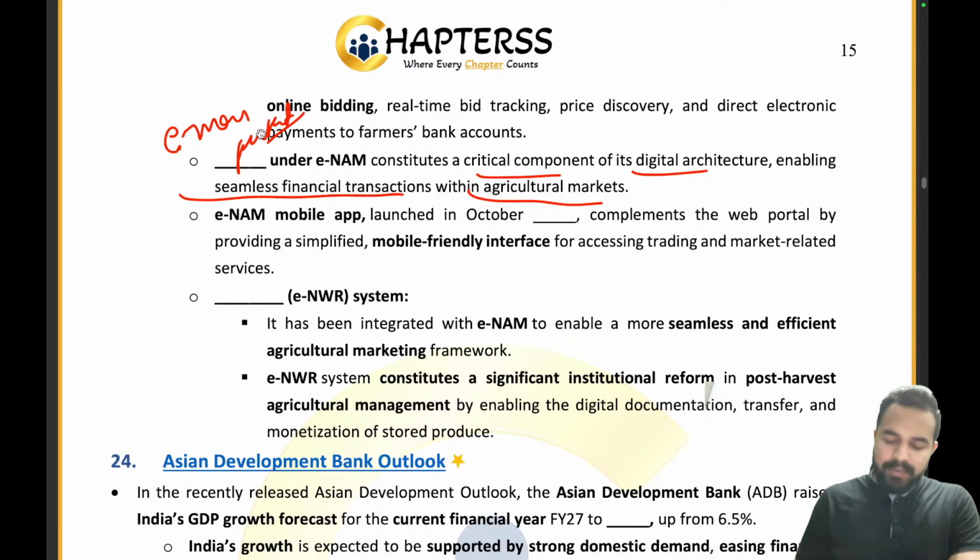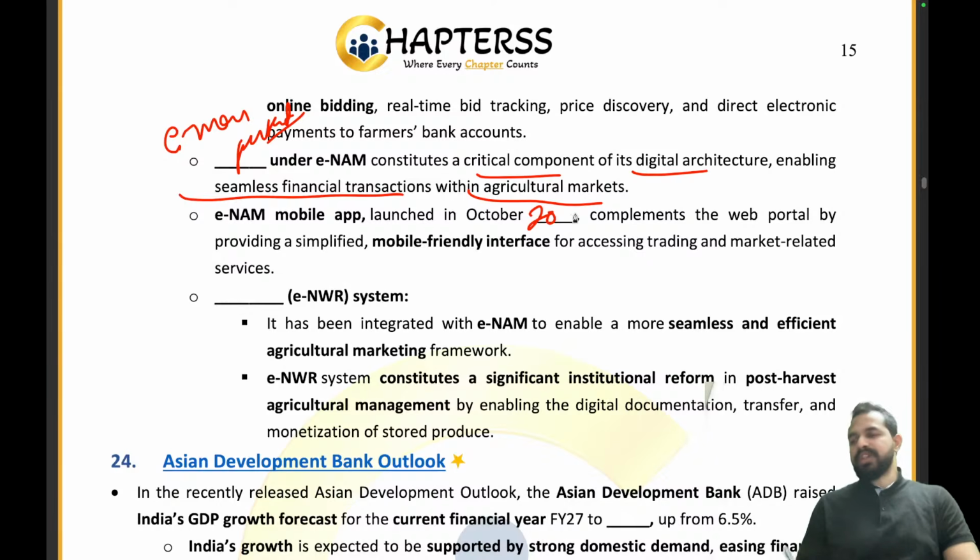Now, in which year was the e-NAM mobile app launched? Quickly tell me in the chat box. In which year was it launched? In which year was the e-NAM mobile app launched? In October 2022. Absolutely right.